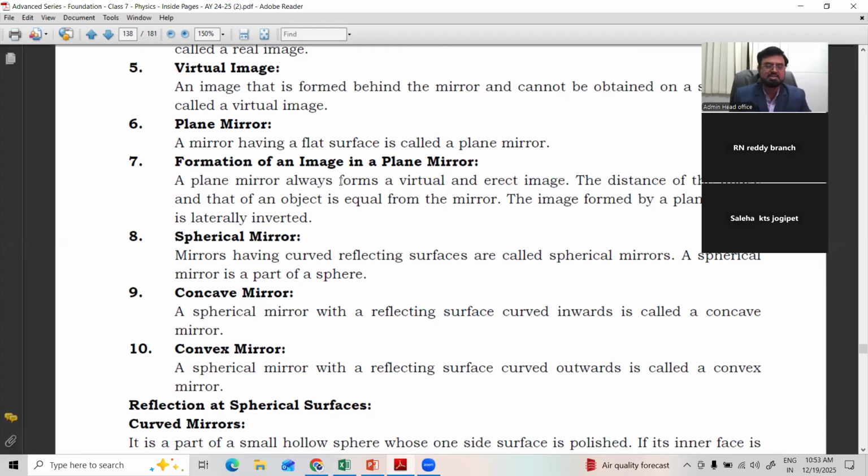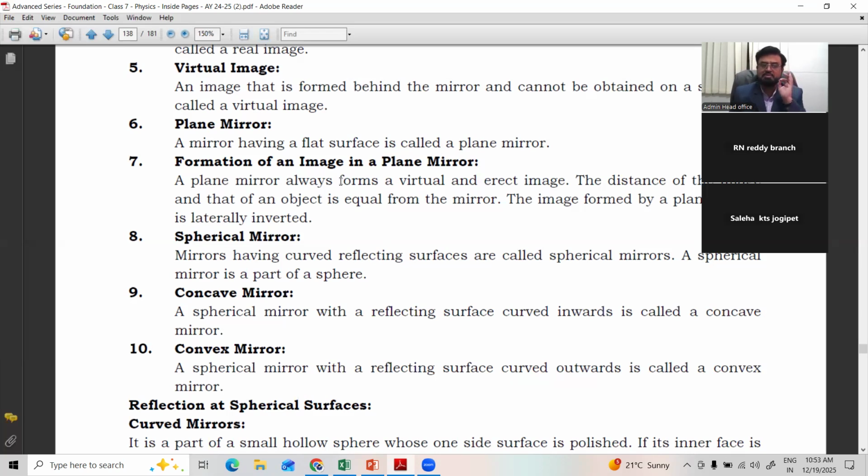Plain mirror, again the same, a mirror having a flat surface. So see, a mirror can be very flat. This is one case. A mirror can be curved inside. A mirror can be bulged outside, just like a spoon, I told you. Spoon, two types are there. Both are curved surfaces. They are called curved mirrors, whereas the flat surface one is called a plain mirror, in which we see our faces at home.